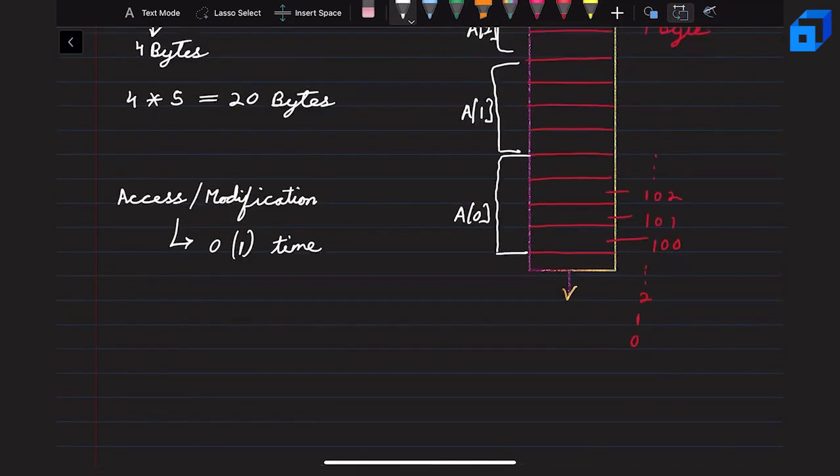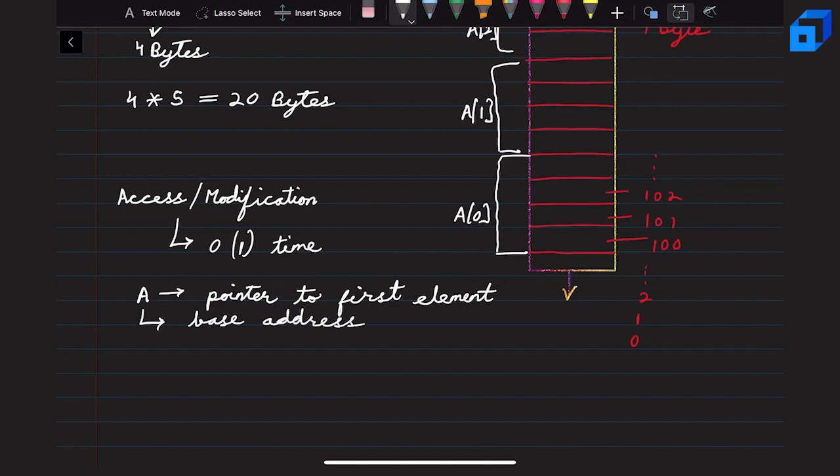So basically array A is also known as the pointer to the first element of the array. And A also represents the base address. So let us see using a C program how we can see the value of the address and the value stored at that particular address.